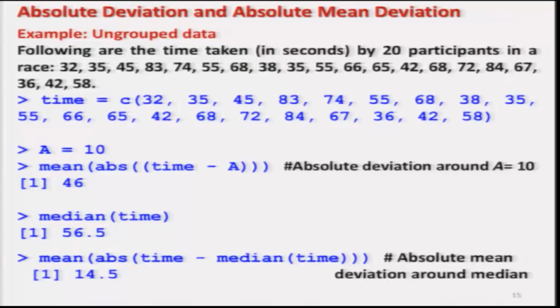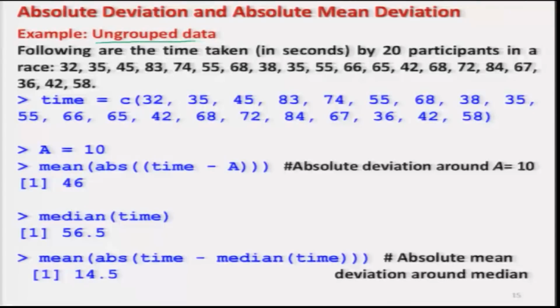Right. Okay. So, now let me take here an example, and I will try to take the same example. I will try to first treat the data set as ungrouped data set, and then I will convert it into a grouped data set. So, first I try to consider the case of ungrouped data set.